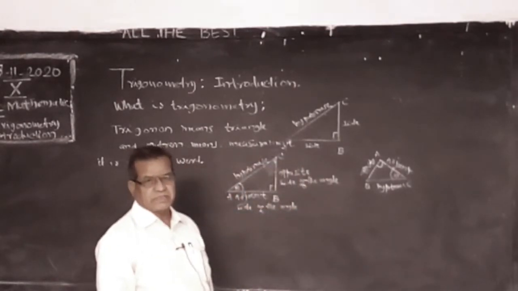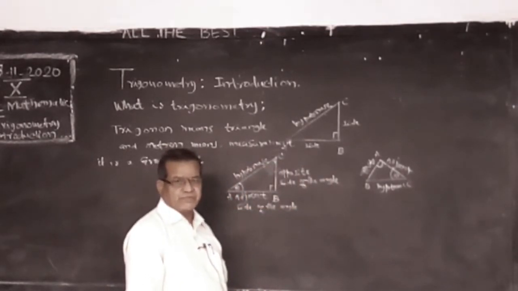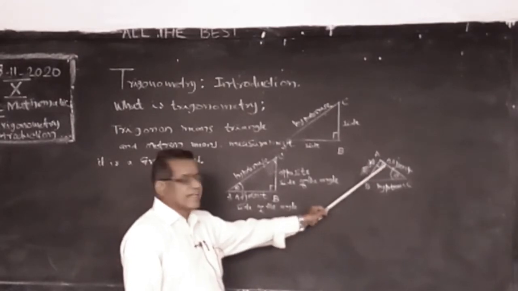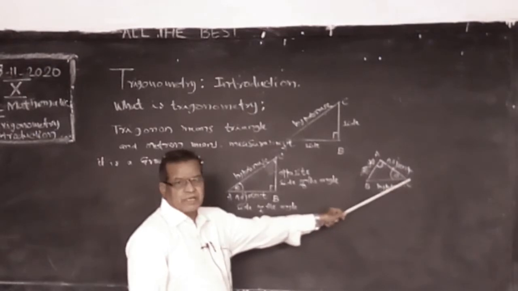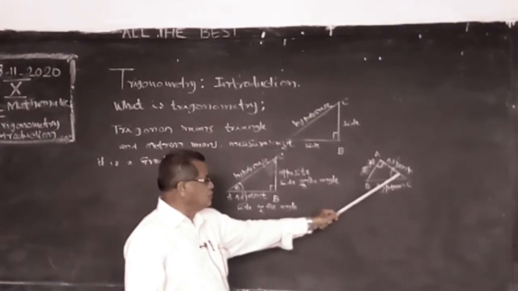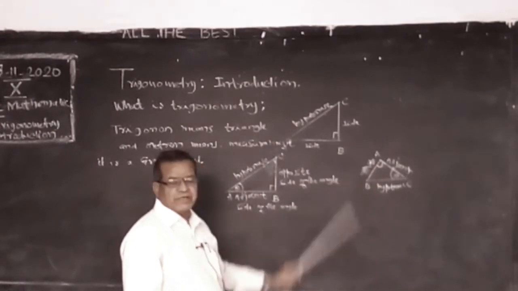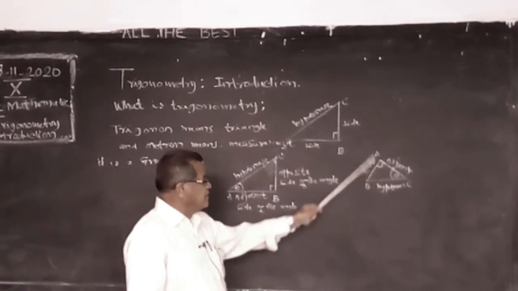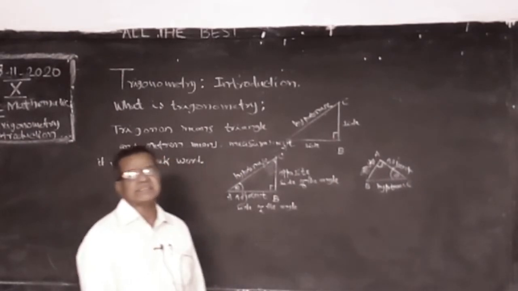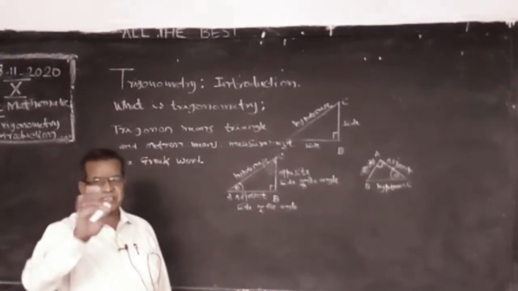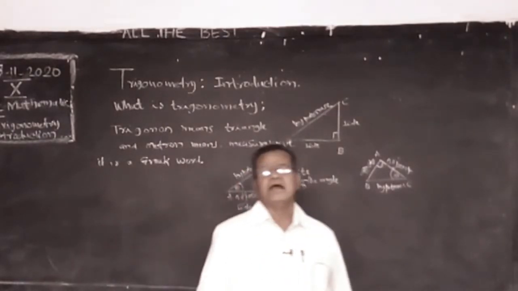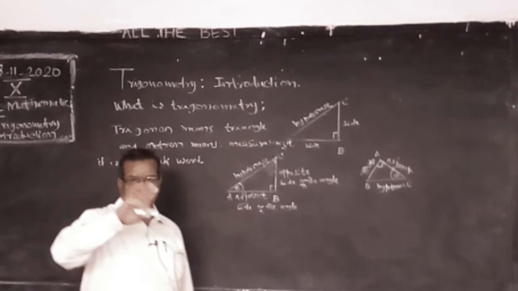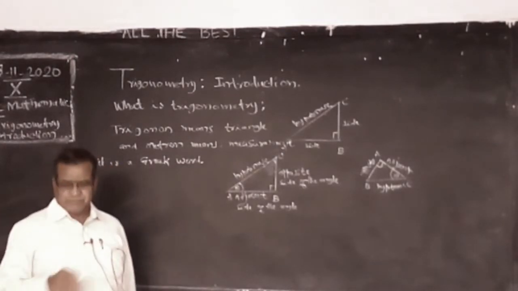So like that, don't confuse. If 90 degrees is here, then the side opposite to 90 degrees is hypotenuse. Now hypotenuse is BC. The side opposite to the angle is AB. AB is the opposite side, and the remaining third side is the adjacent side. Adjacent side of the angle, opposite side of the angle, and hypotenuse. These are the three sides we named in trigonometry.